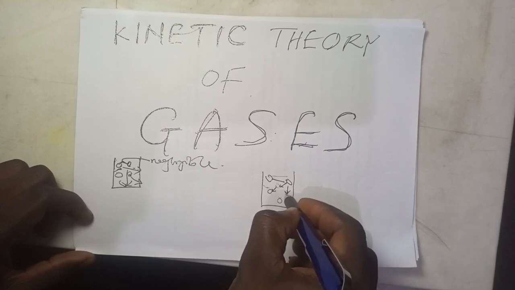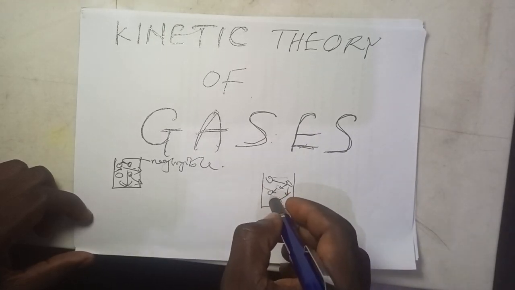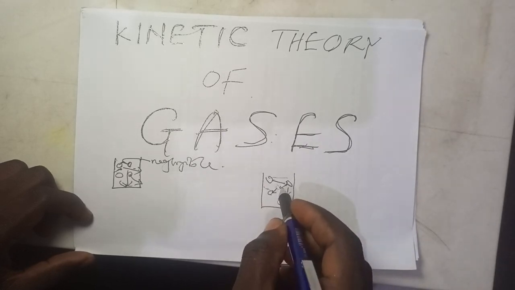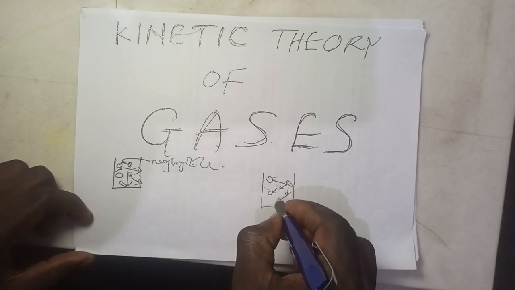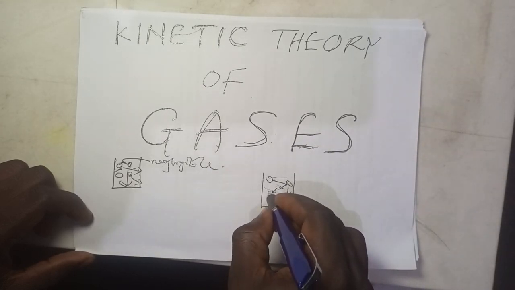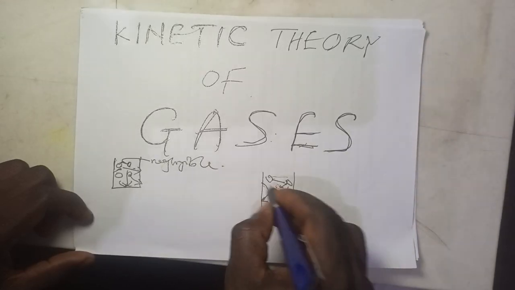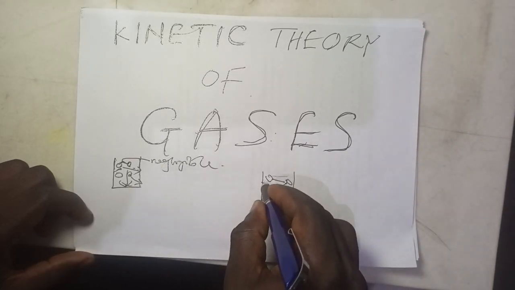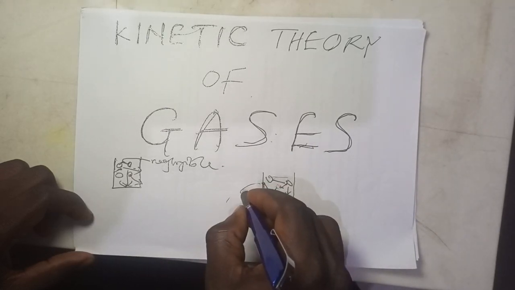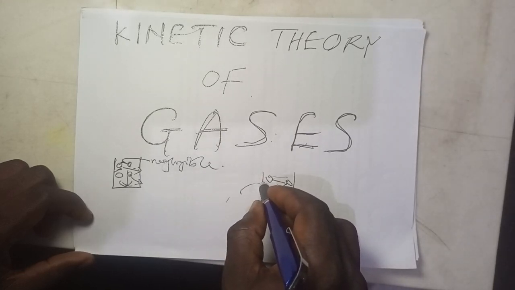They collide with one another and with the walls of the container. As they collide with one another, they also collide with the walls of the container. As a gas molecule hits the wall of the container, it does not come out outside; it will hit the wall and go back.